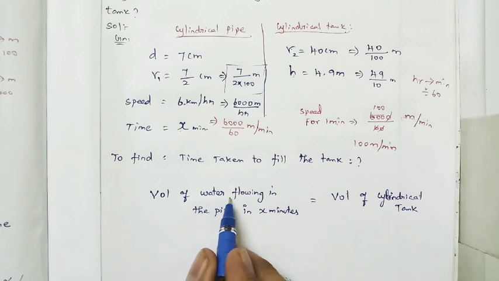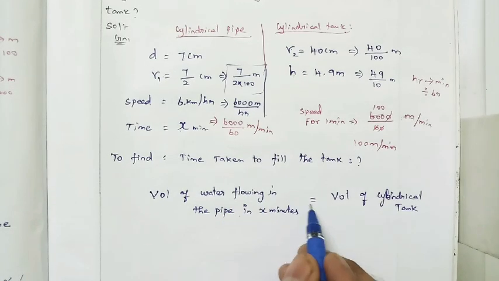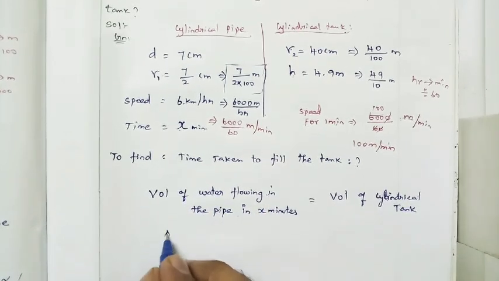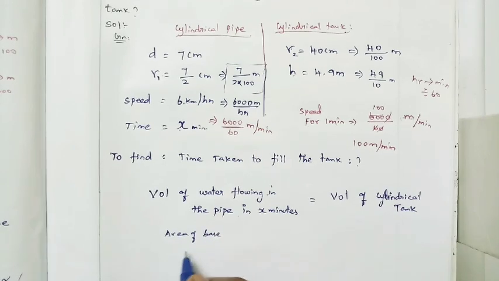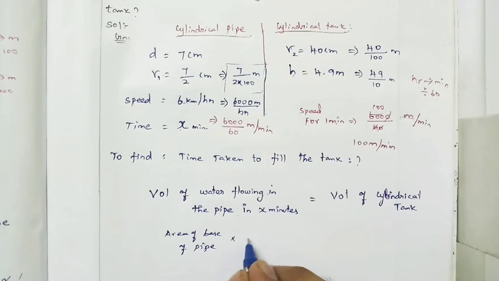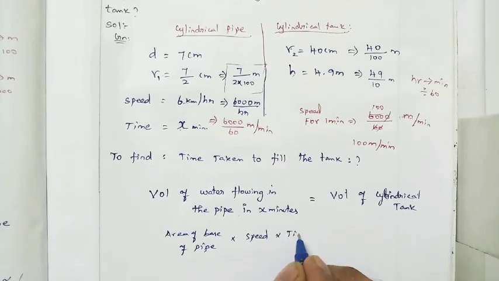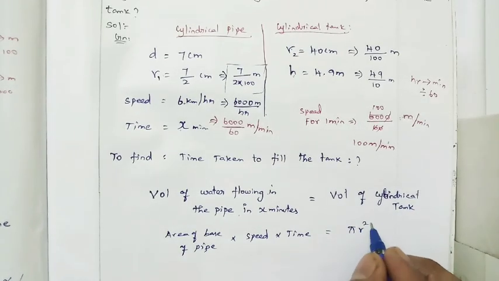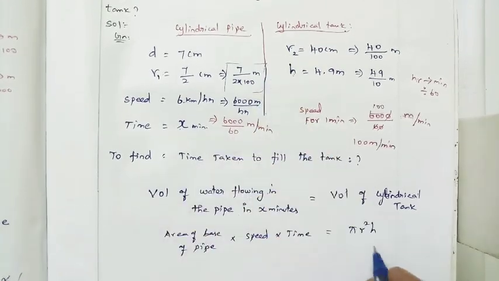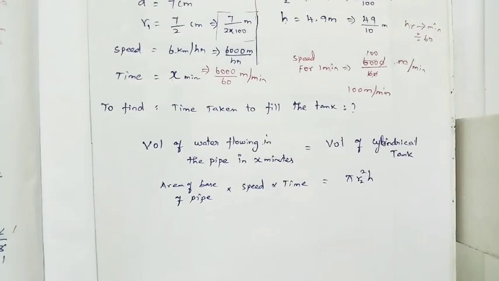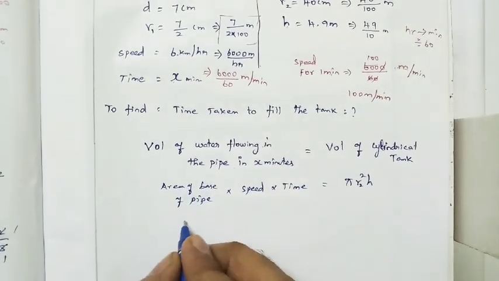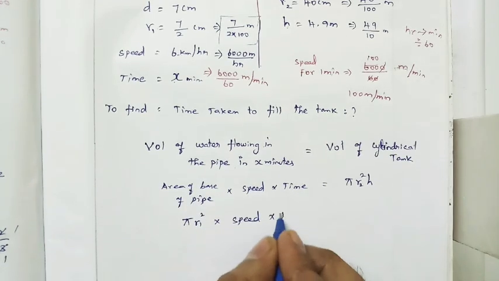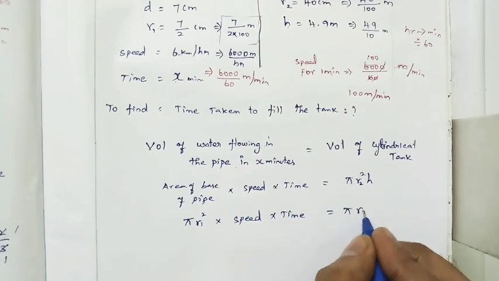So the volume of water flowing in the pipe in x minutes is equal to the volume of the tank. The volume of water flowing in the pipe is the area of the base of the pipe into speed into time, equal to the volume of the cylindrical tank, pi r square h. Here the radius of the cylindrical tank is r2, so pi r2 square h. The area of the base of the pipe is pi r1 square. So pi r1 square into speed into time is equal to pi r2 square h.